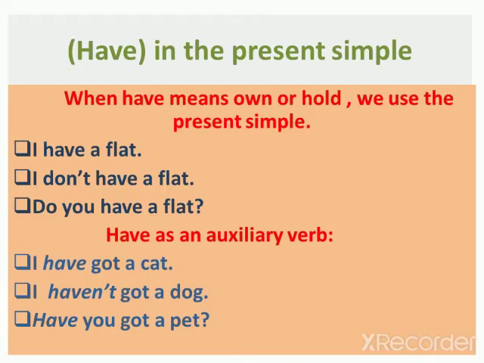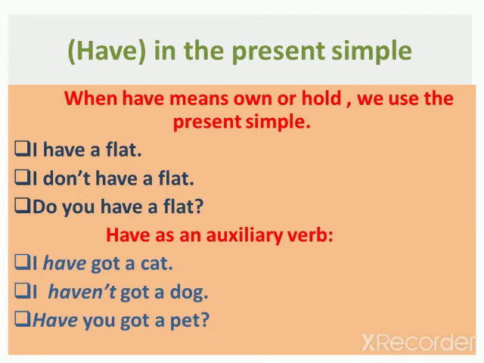Now, also we talk about have in the present simple. We said that have means owns, or it can be an auxiliary verb. Have, if it is a main verb, means a lexical verb. For example, when it means own or hold, here we use the simple present tense. For example, I have a flat. In the negative, I don't have a flat. If I want to make it a question, do you have a flat?